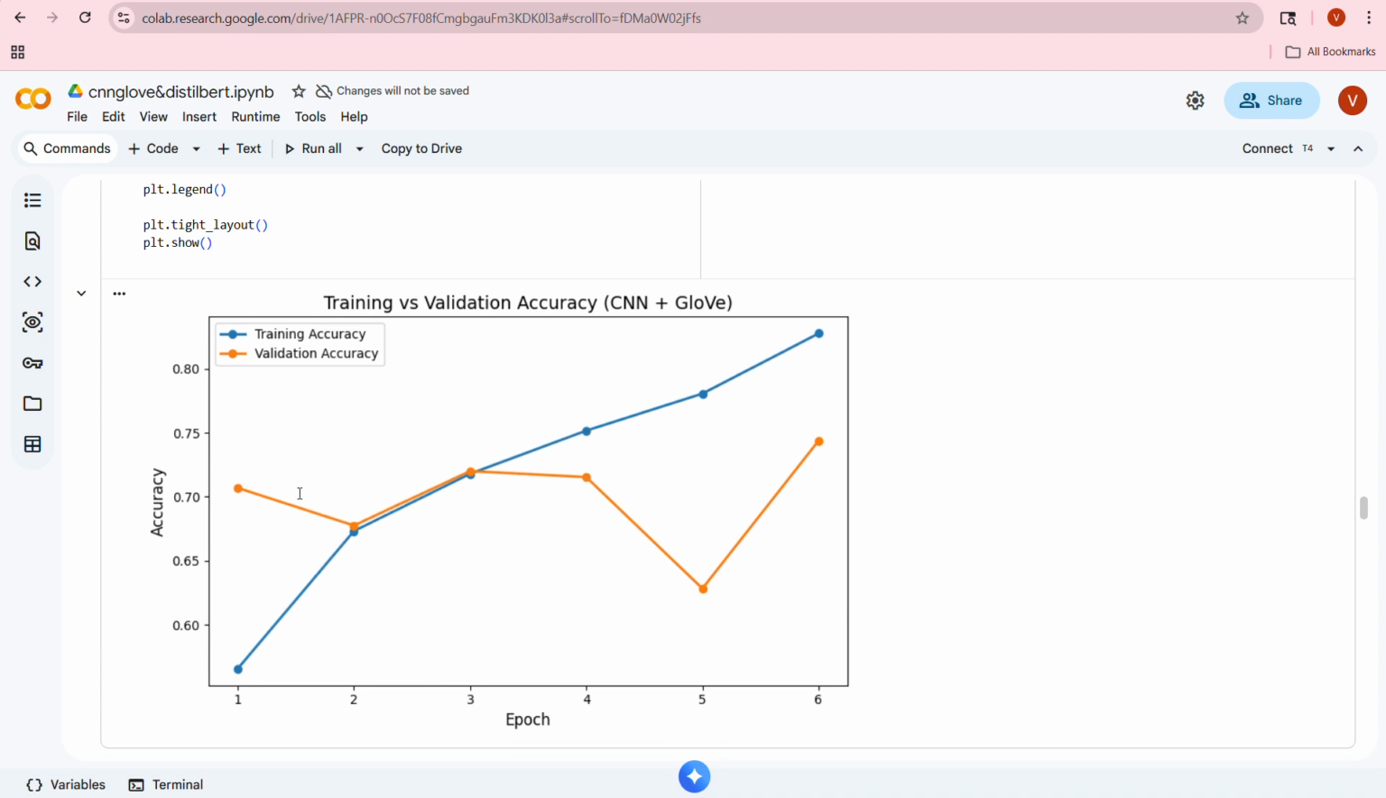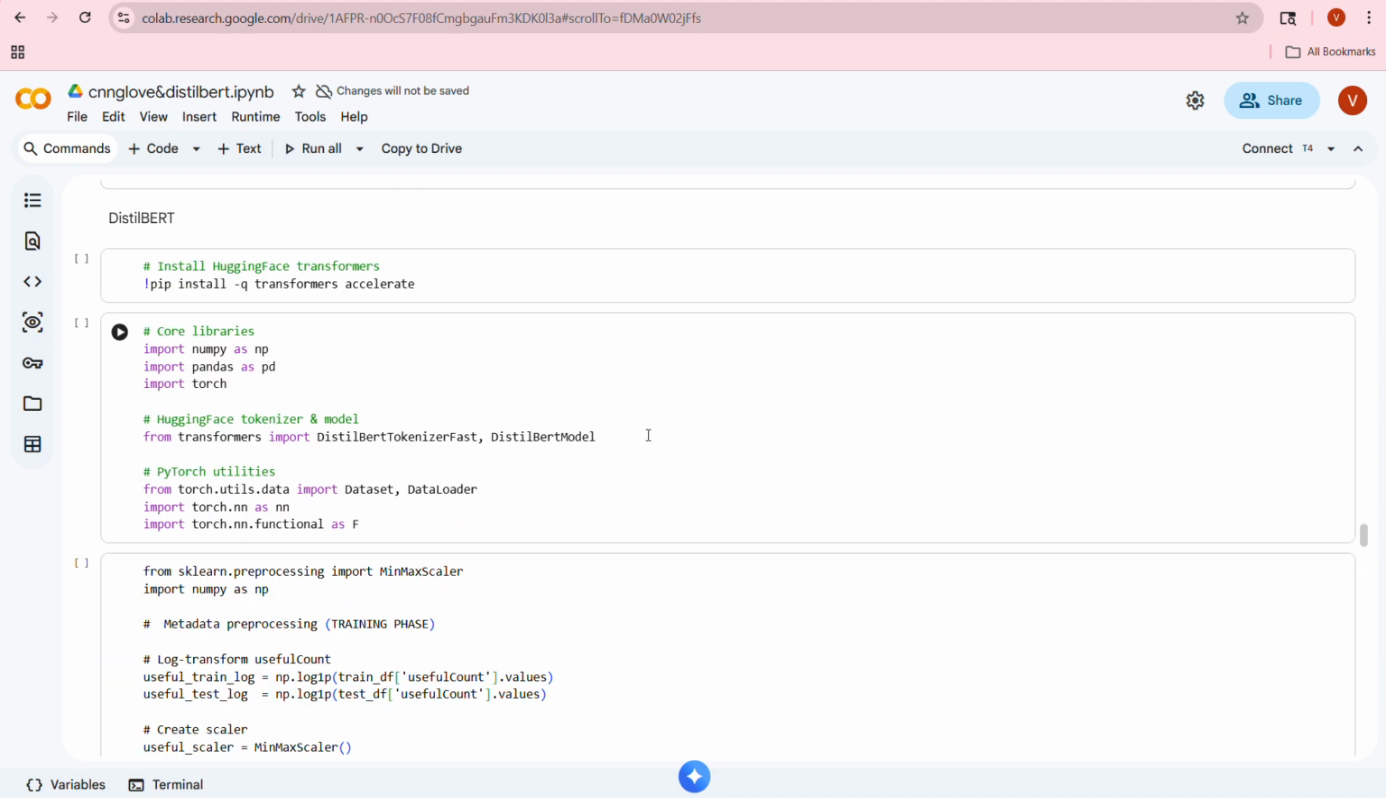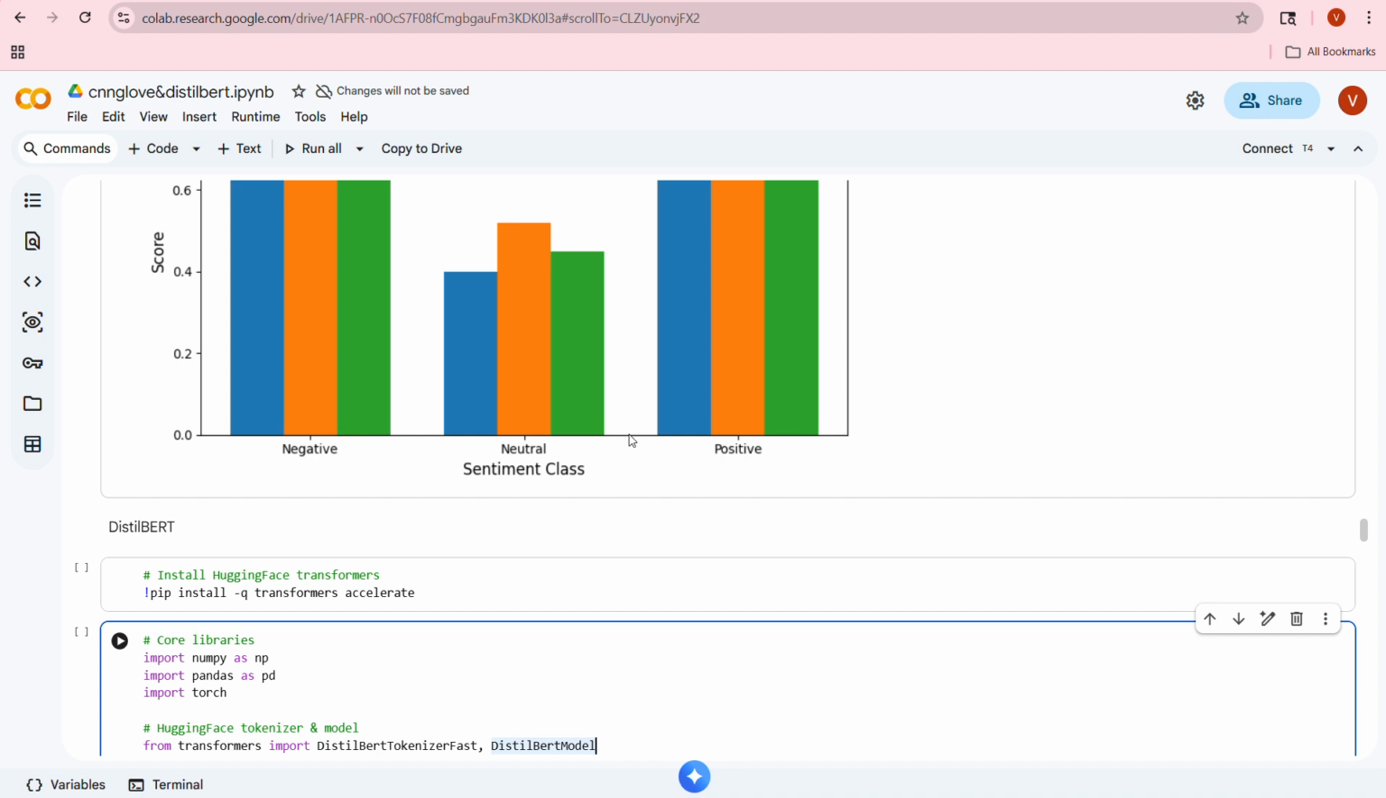This is the graph showing the differences between the CNN GloVe training accuracy and validation accuracy. This range is not preferably correct. And then from this feedback, we moved to DistilBERT.